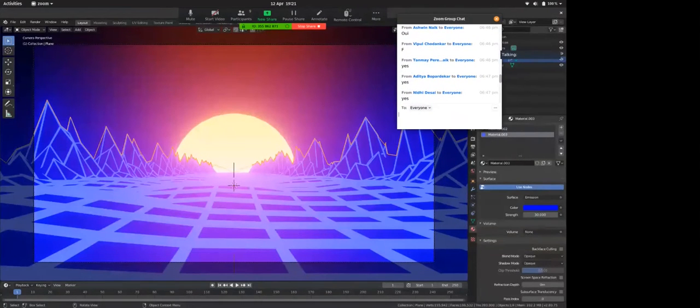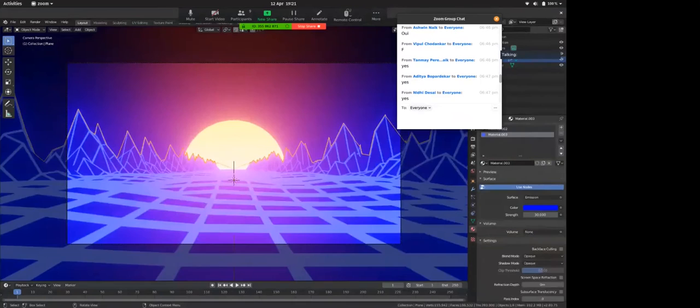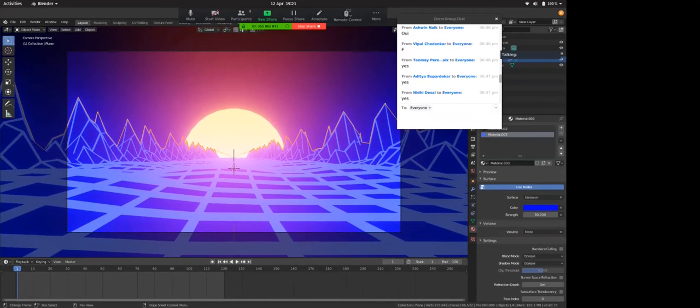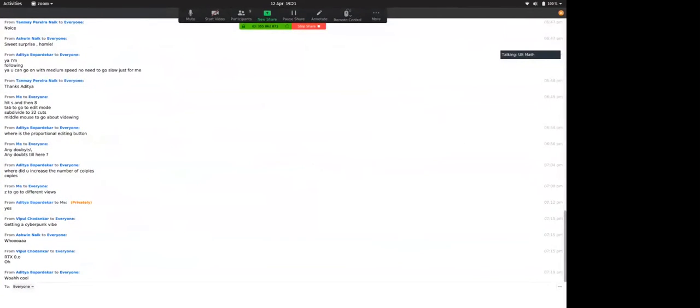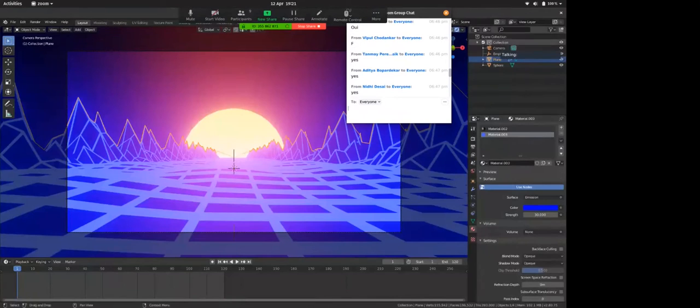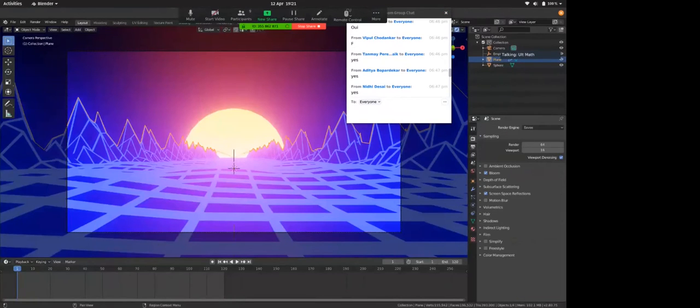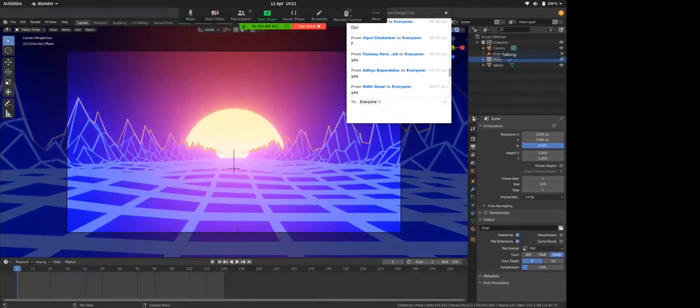Now, if you noticed before, my camera was going forward. If I hit play, my camera isn't moving forward. To do this, change your amount of frames to 120 so that it shrinks down your timeline. So I have just 120 frames. If I go to my render settings here, I have a frame rate of 24 fps. Keep it 24 fps. Let it be.